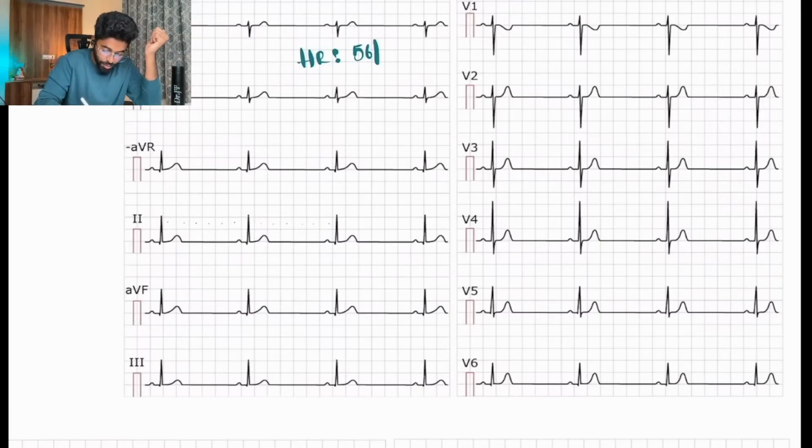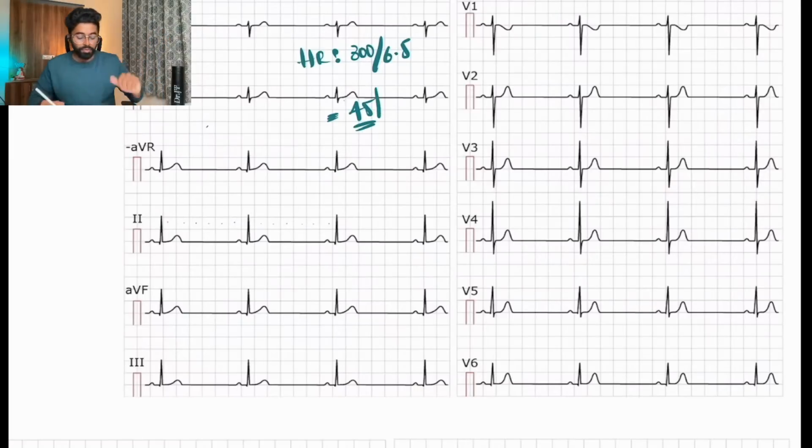56 per minute, maybe much lesser, maybe 45 or something like that. So 45, as we have said, less than 60 will be what? Bradycardia. I have found bradycardia.